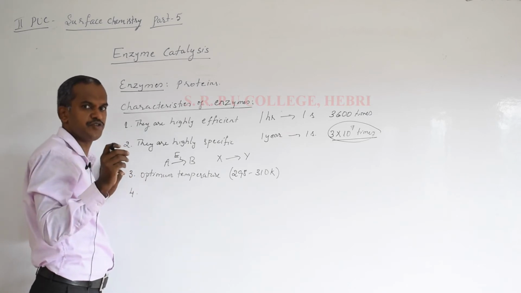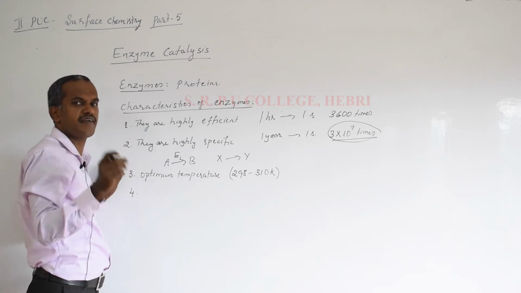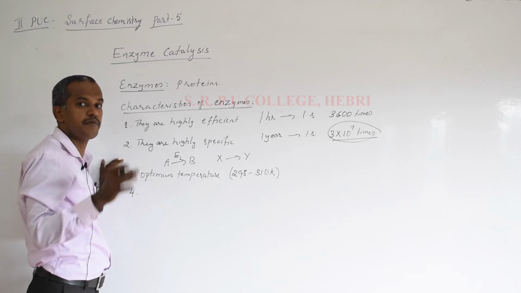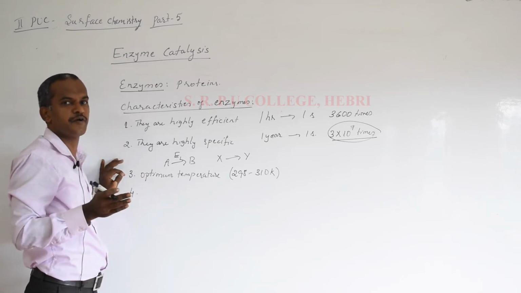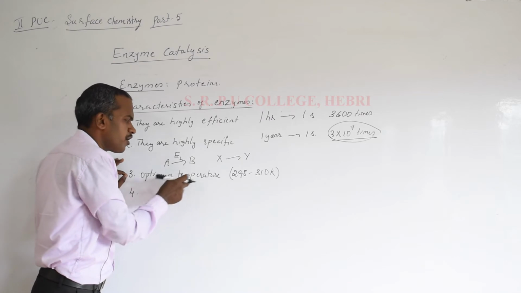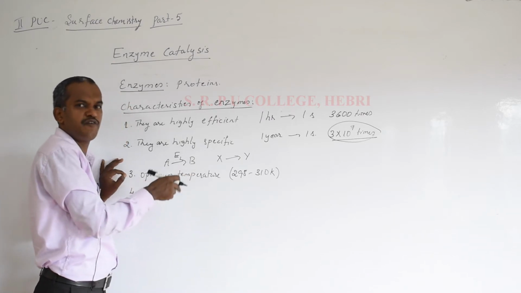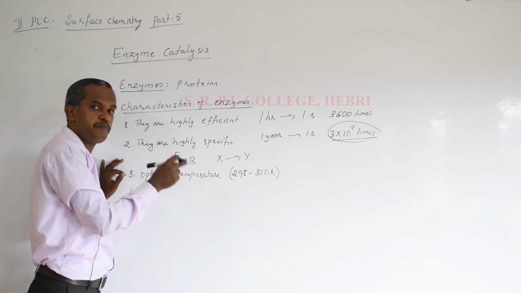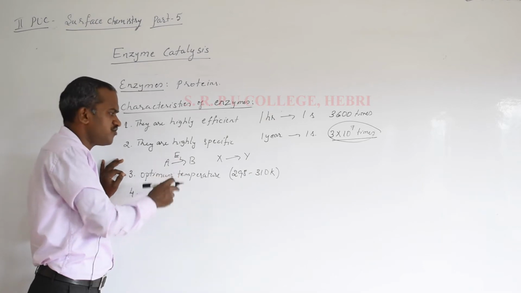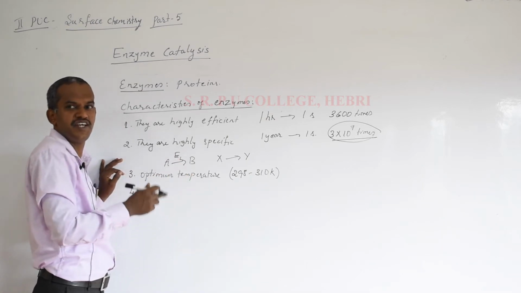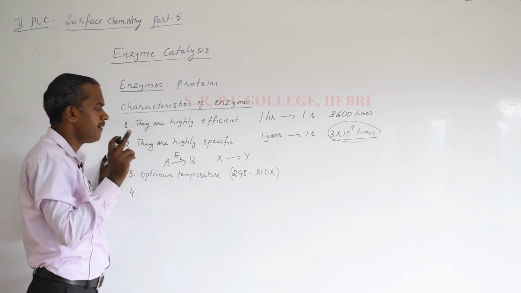Salivary amylase is one of the enzymes. It can't catalyze a reaction in the stomach. Why? Because the pH is different. Just as you study the optimum temperature, similarly for enzymes there is a range of pH at which enzymes have maximum efficiency, that is called the optimum pH.